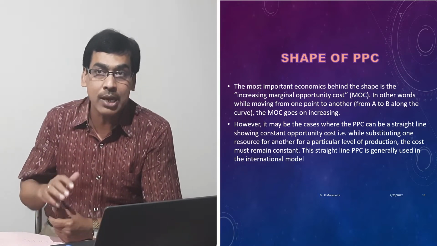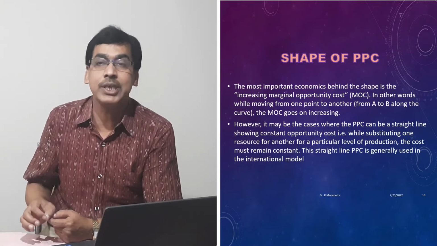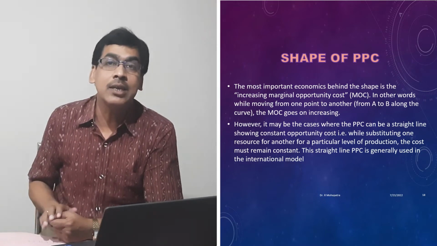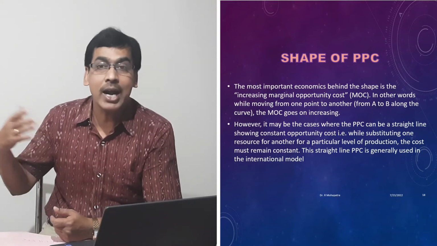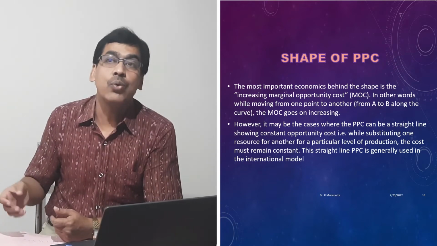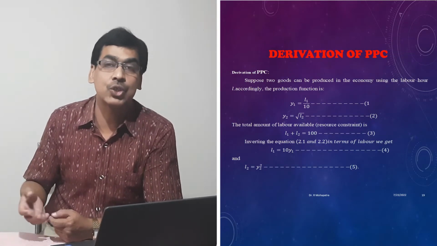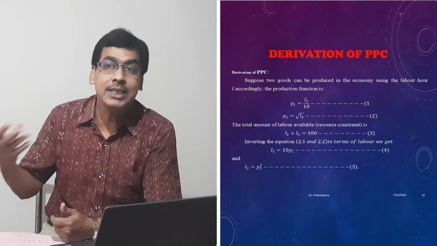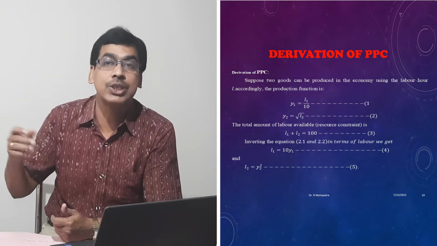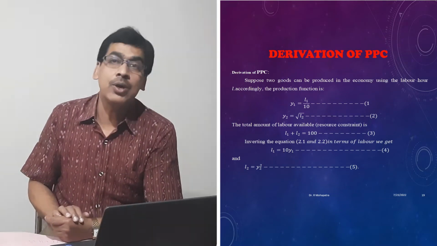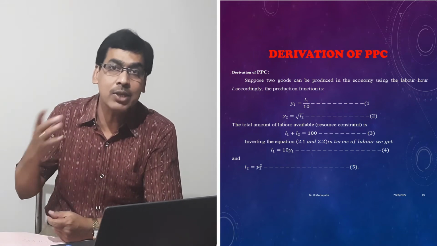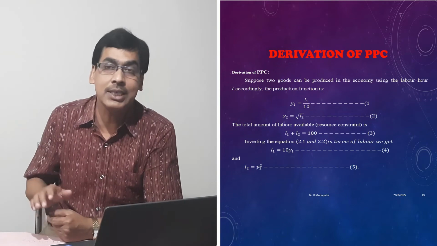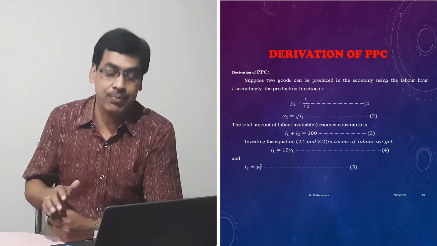When we move from point A to B, or from the y-axis to the x-axis along the curve, additional production of something creates more and more opportunity cost. The higher the opportunity cost, the less and less of the good you can produce. Whenever the marginal opportunity cost is increasing, the shape of the curve will be like this, and it is known as a concave shape.